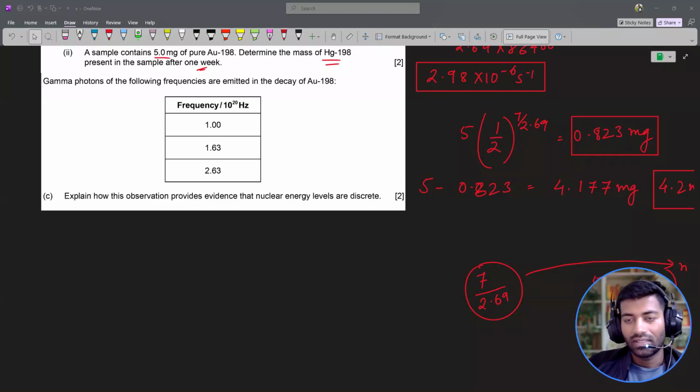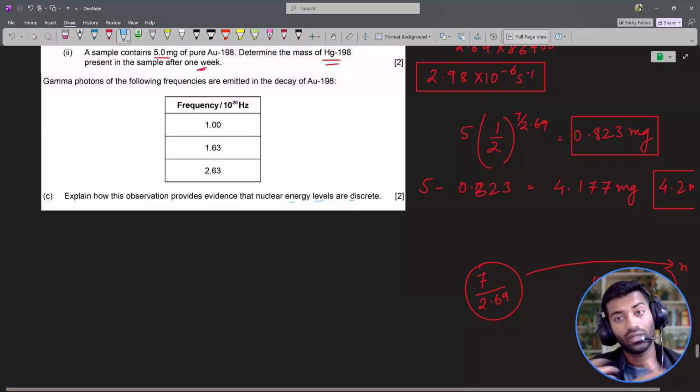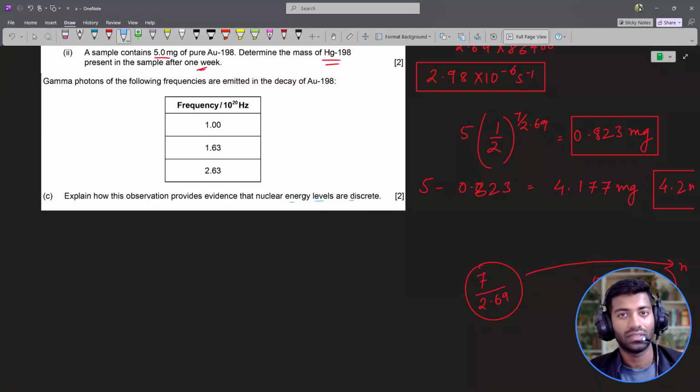If you think about it, discrete energy levels implies whenever the transition of nucleons, in this case, happens inside the nucleus, they transit from higher energy level to a lower energy level, and because those energy levels are fixed, we get to see only fixed frequencies. That's the first evidence that you can provide.